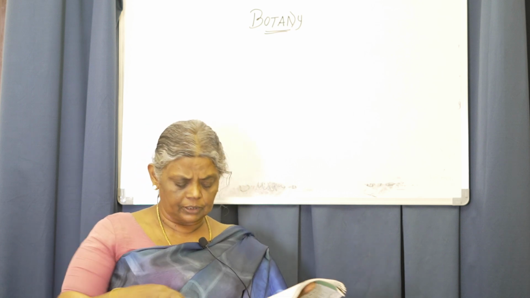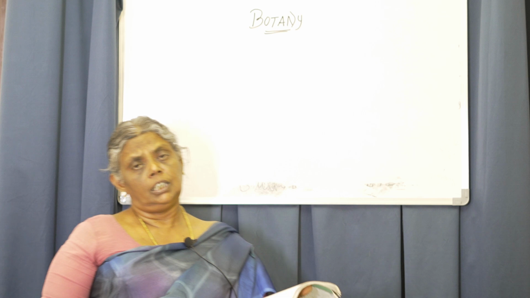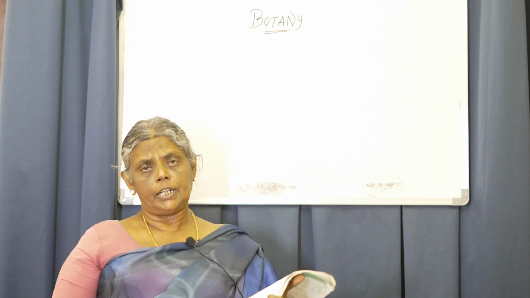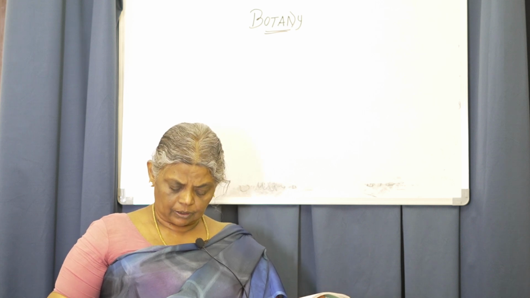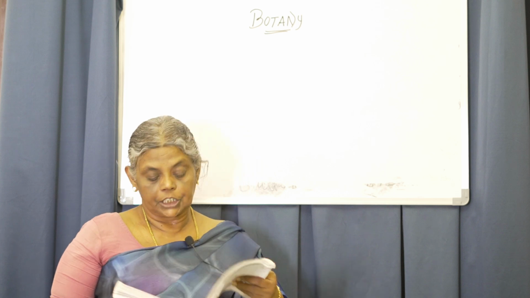And in page 61, there is one scheme, an outline, given on the classification of ploidy. This is for the 5-mark question. You have to give the outline of ploidy and explain it. This is given in page 61. So, this is also an important question. You can concentrate. Outline classification of ploidy.